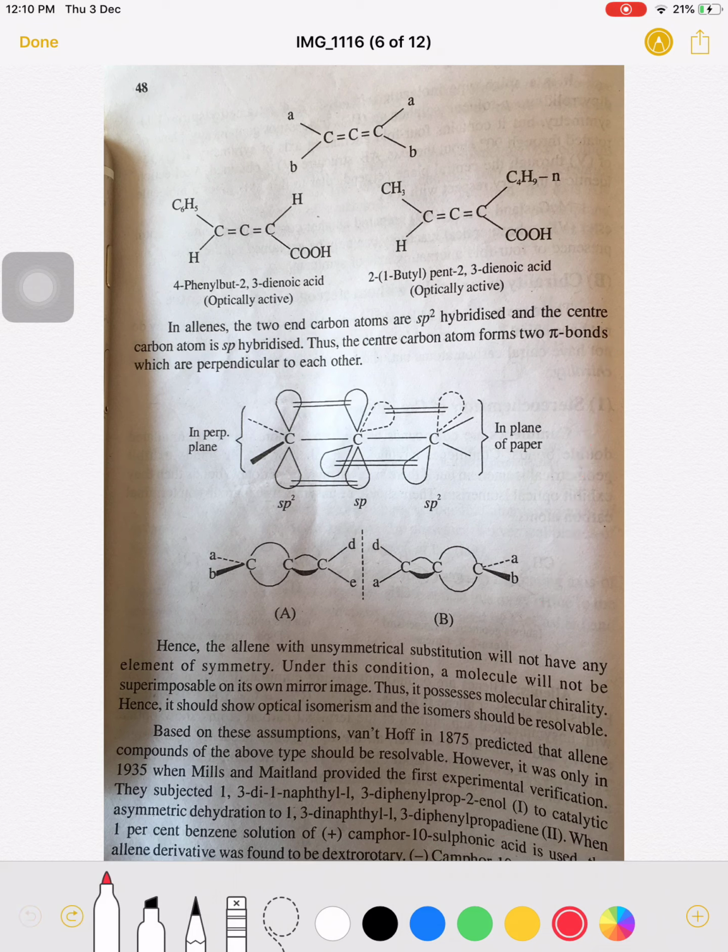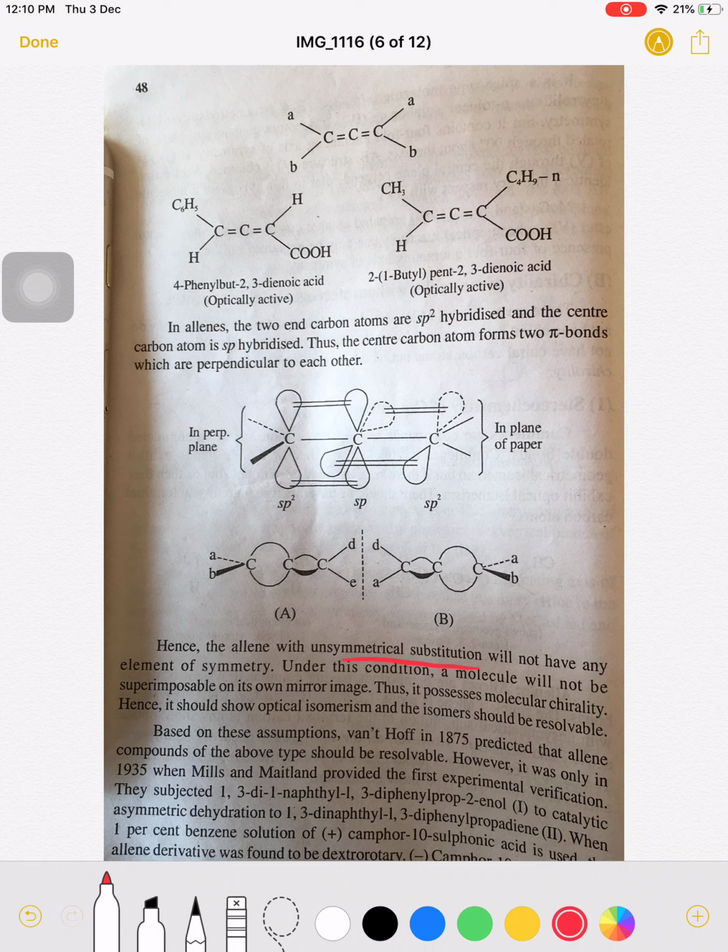So it is now shown like this. One double bond is like this and another is perpendicular to the first one. For the double bond which is in the plane, the groups are perpendicular to this carbon, and for the double bond which is perpendicular to the first, the groups are in plane. Hence allenes with asymmetric substitution will not have any element of symmetry.